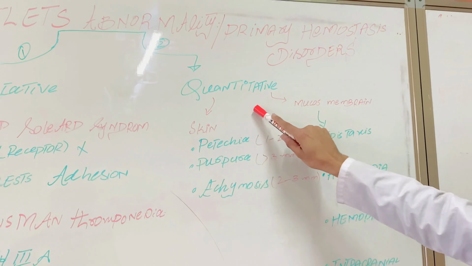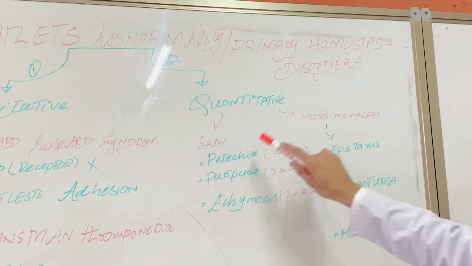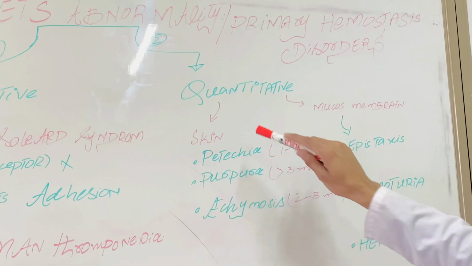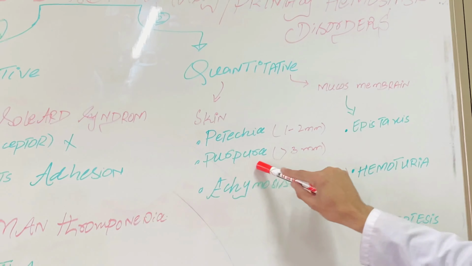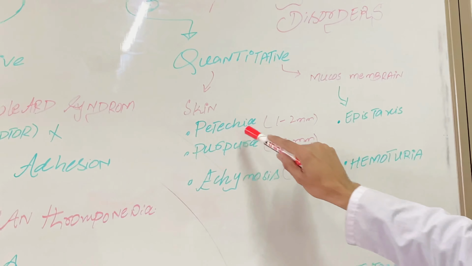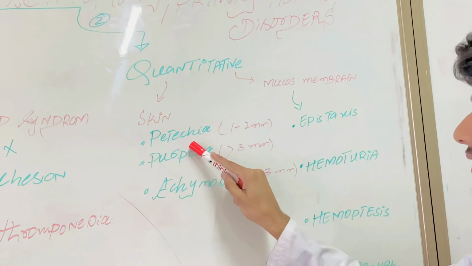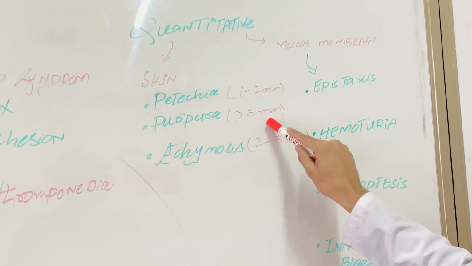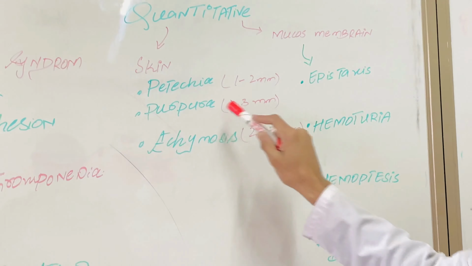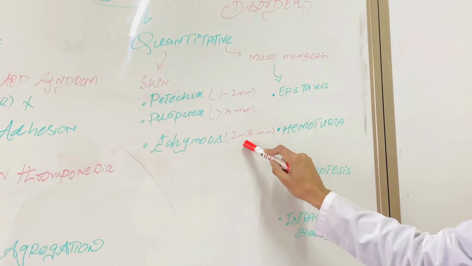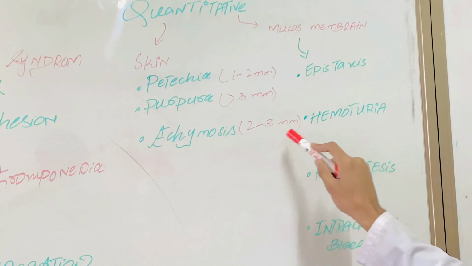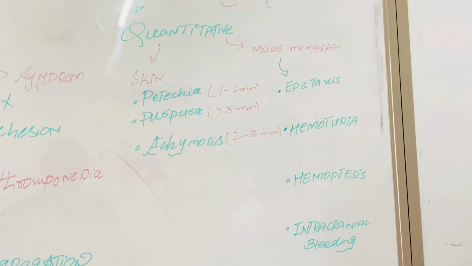In quantitative, we have two further types, which are skin and mucous membrane. In skin, we have petechia, purpura, and ecchymosis. In petechia, if the size of the bleeding spot is 1 to 2 millimeter, then it is petechia. If the size is greater than 3 millimeter, then it is purpura. If the size is between 2 and 3 millimeter, then it is ecchymosis.